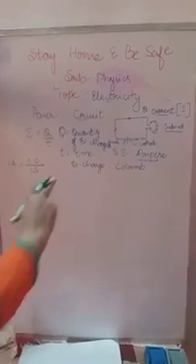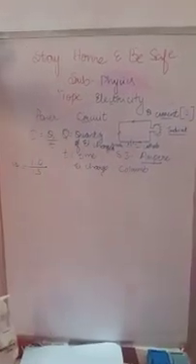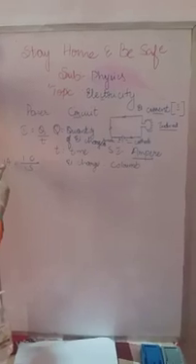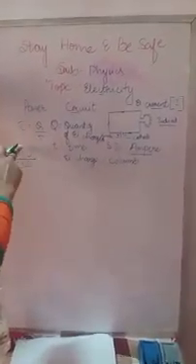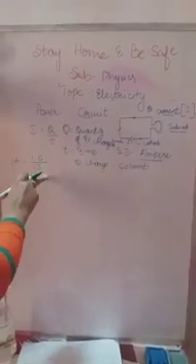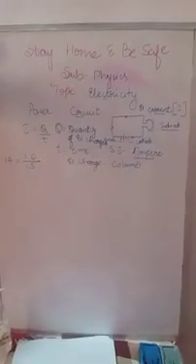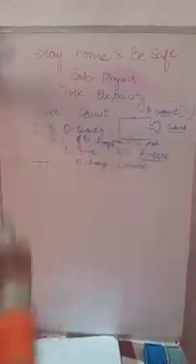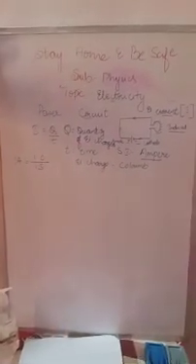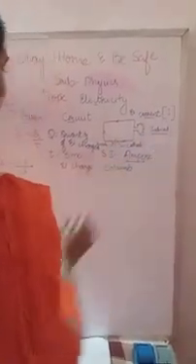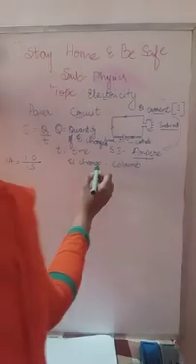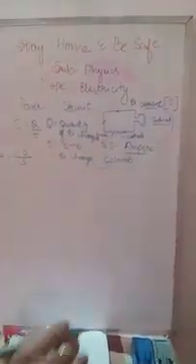Coulomb, keep in mind. The SI unit of electrical charge is coulomb. So 1 coulomb of charge flowing in 1 second is called 1 ampere. That is the SI unit of electric current. Don't get confused here. The SI unit of electric current is ampere, and the SI unit of electrical charge is what? Coulomb.